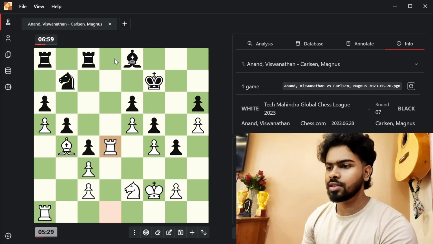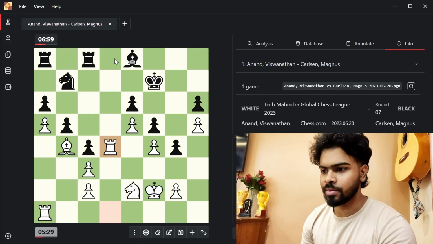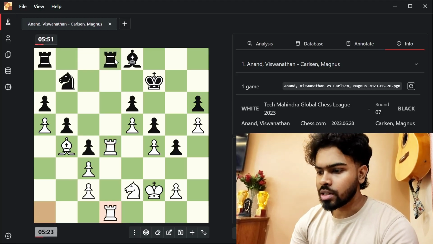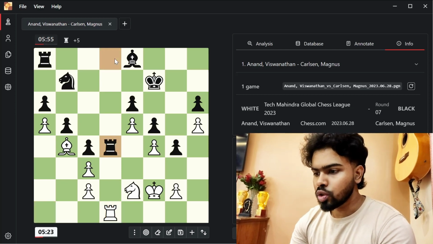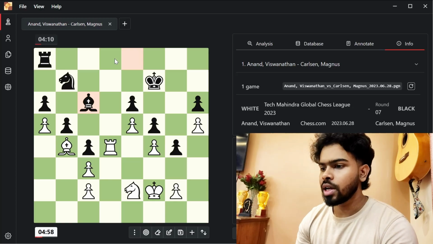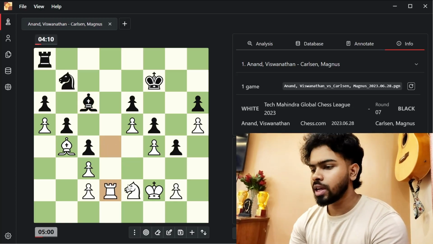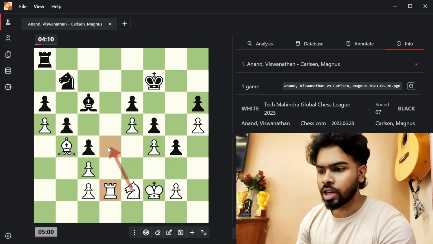Magnus sees this, he checks the current scorecard of his team, and he realizes that this is a must-win situation for him. He plays rook to d8, and Anand doubles up his rook on the d file. Rook takes d4, and the bishop comes back. Rook to d2 is played, and you can see this square is freed up for the knight.